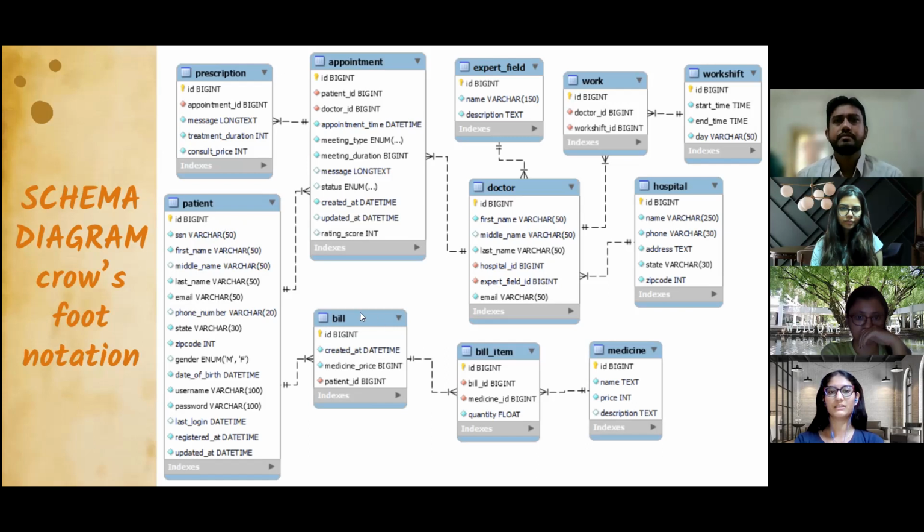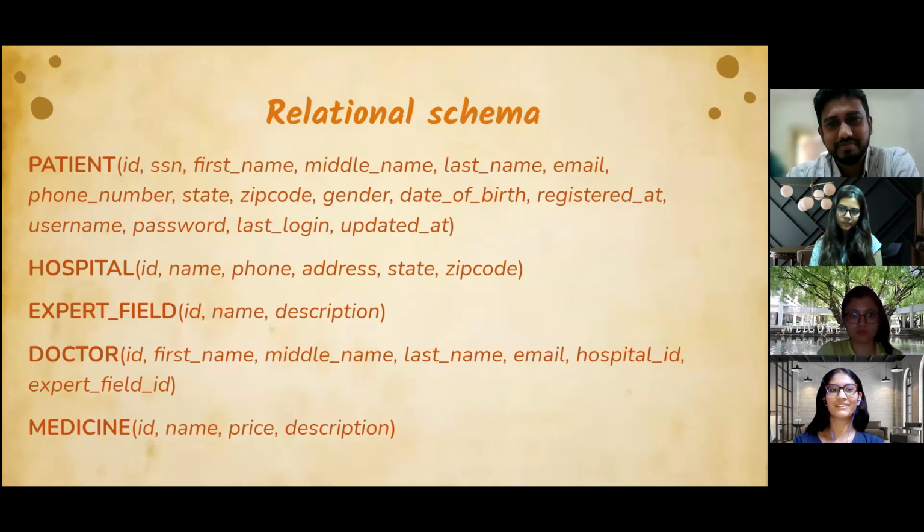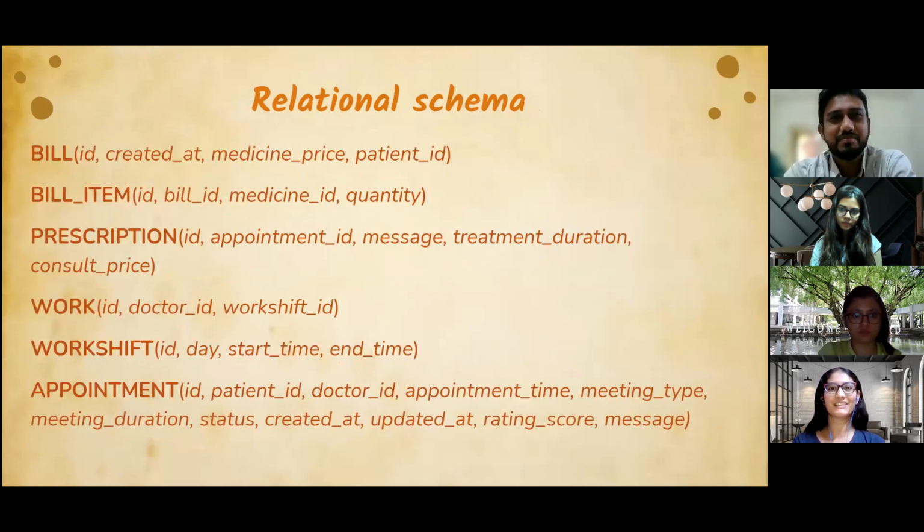So first this is created and this is null. And then the bill item table is created with the bill ID, medicine and quantity. So in this table, for one bill ID, there will be many medicine IDs and quantities. So this is a relational schema.